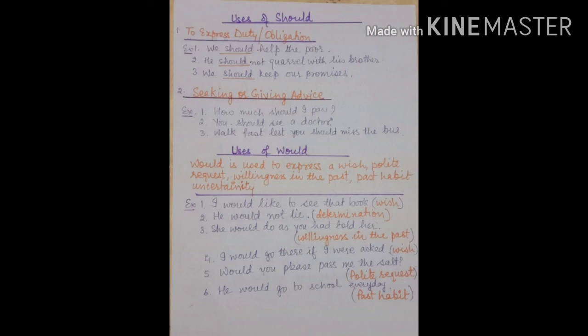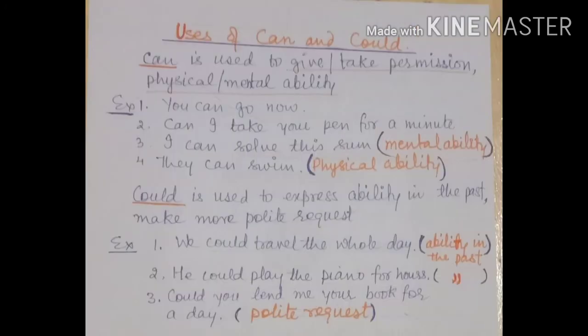It's a past habit. Uses of can and could. Can is used to give or take permission or to show physical or mental ability. You can go now. Giving permission. Can I take your pen for a minute? Asking for permission. I can solve this sum. It's mental ability. They can swim. Showing physical ability.